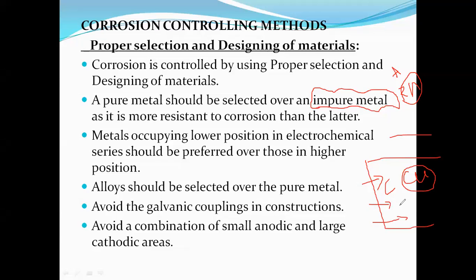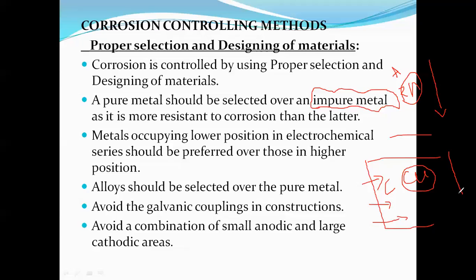So the selection of metal in the galvanic series, the selection of metal in the electrochemical series. When we are selecting any metal in the electrochemical series, the metal should be at the bottom place in the electrochemical series. When selecting a metal in the electrochemical series, we should select metals from the bottom part, like copper and tin, which contain a lower rate of corrosion because they have low oxidation potential value. In the electrochemical series, the oxidation potential value decreases from the top to the bottom.